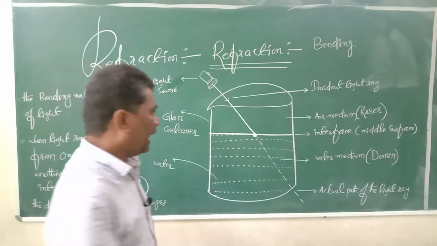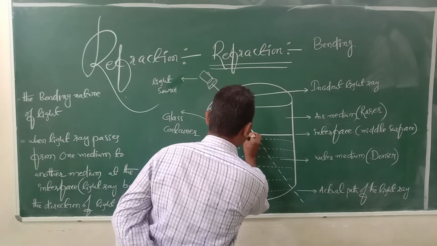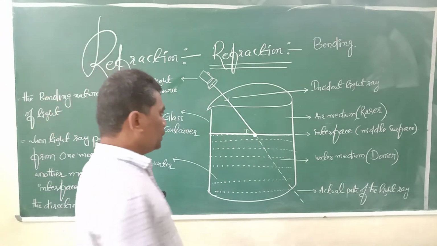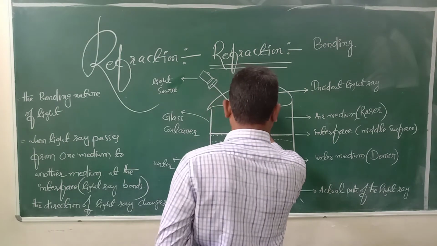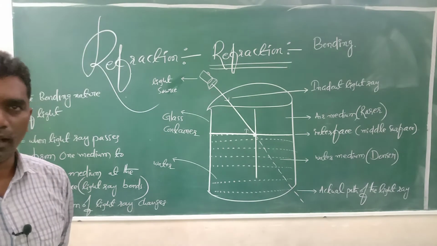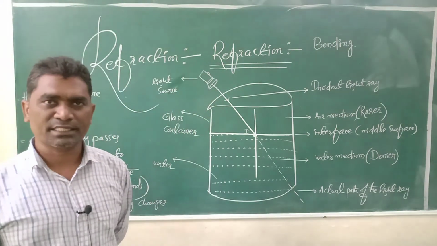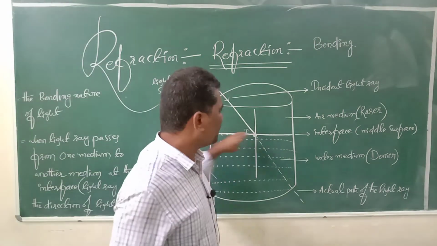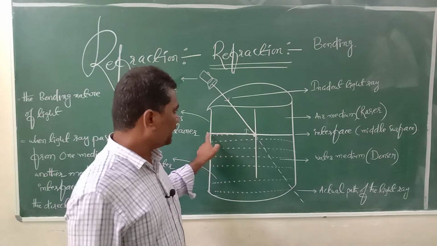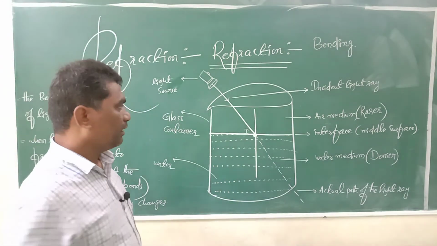Let us take this interface as point I. This vertical line is called the normal line, which makes 90 degrees with the surface. The line which makes 90 degrees with the surface of the water is called a normal line.